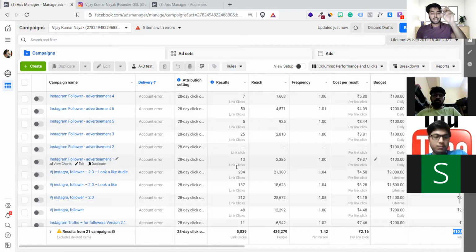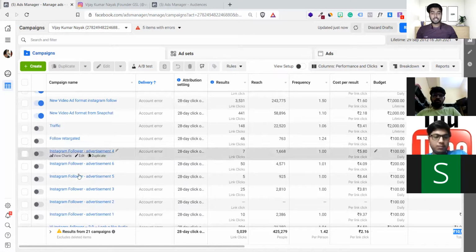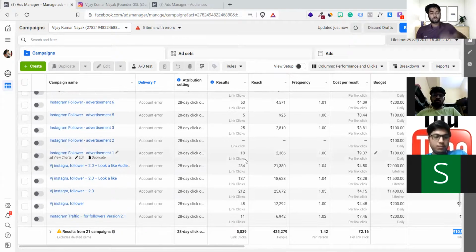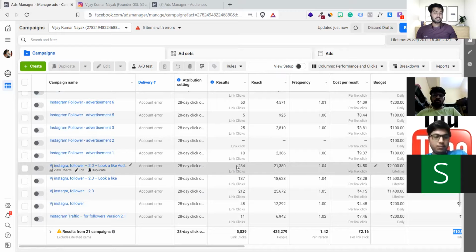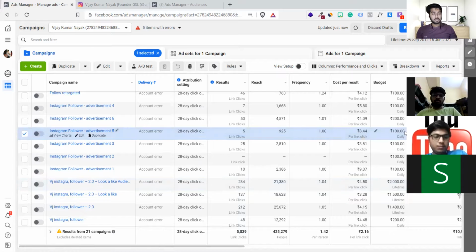But the very first campaign in my ad manager was the follower campaign, because I was super curious how things work. So I started testing every day. I was checking how many clicks I got, how many followers I got. Suppose it's showing 234 clicks, and I got 100 followers. So this is the click-through rate, and this is the amount I've spent. I used to do this kind of calculation, and I used to spend 100 rupees every day. That too is very small. If you start investing a little bit yourself, you'll get it.